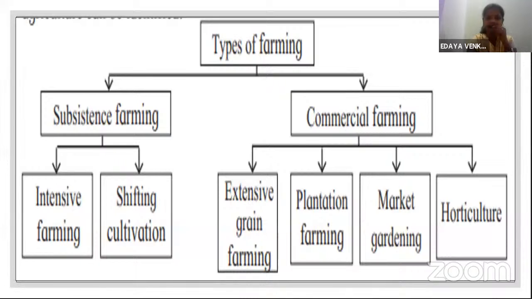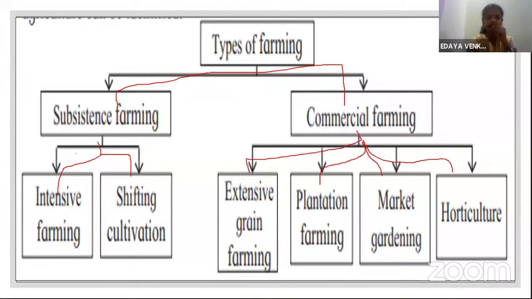There are two types of farming. One is subsistence farming, another is commercial farming. In subsistence farming, there are two parts: intensive farming and shifting farming. Similarly, in commercial farming, there are four types: extensive farming, plantation farming, market gardening, and horticulture.